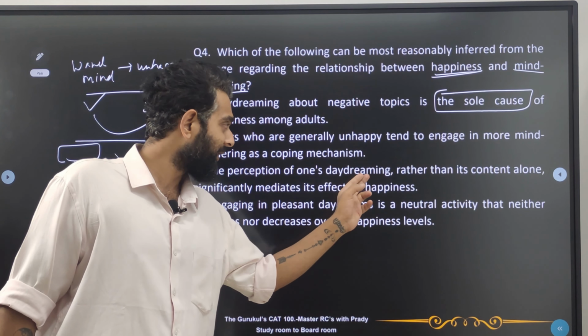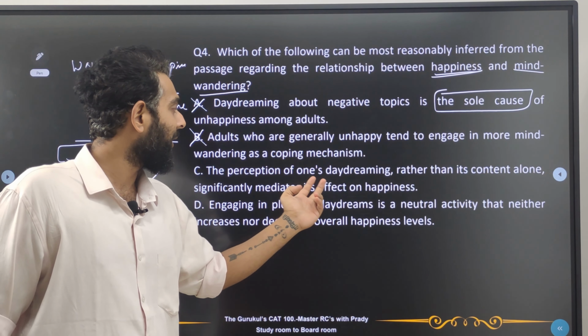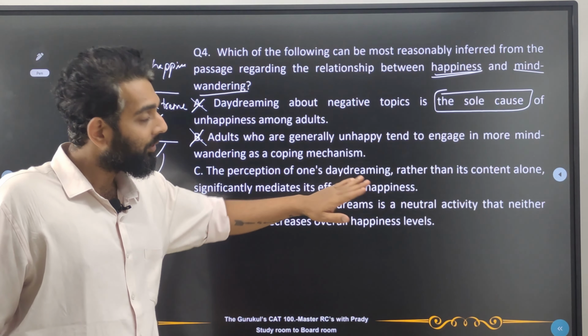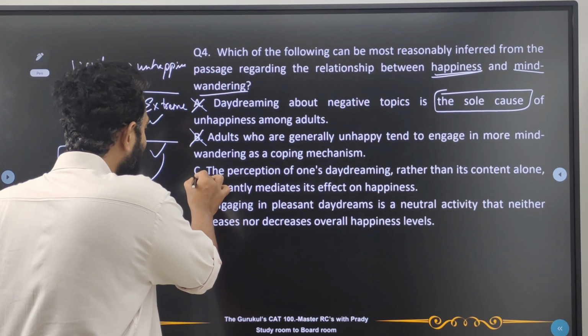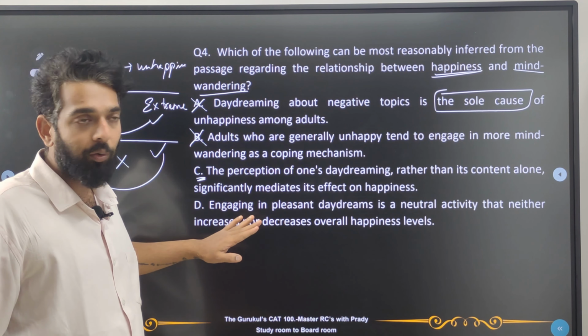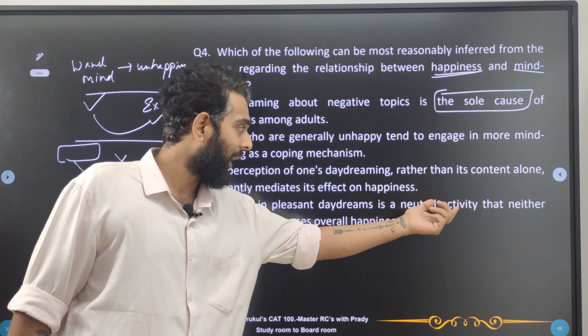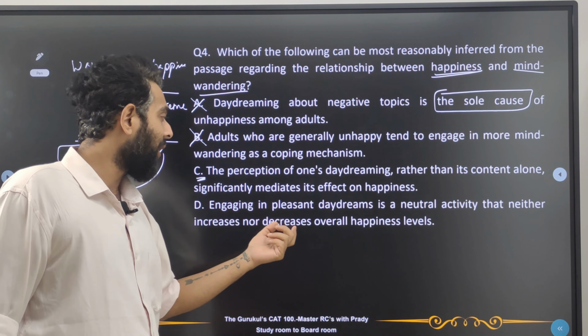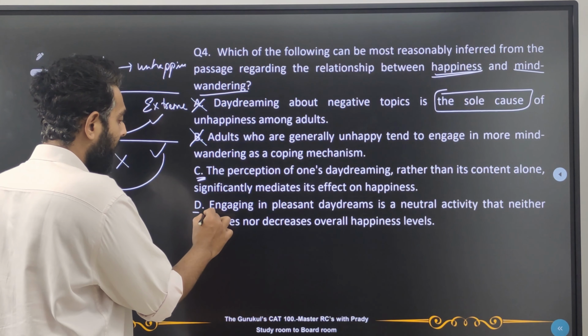The perception of one's daydreaming rather than its content alone significantly mediates the effect on happiness. Now this is so far a bit being told in the passage, so we can keep this option aside. Let's look at the last option. If that's not suiting, then we'll go for the C option. Engaging in pleasant daydreams is a neutral activity that neither increases nor decreases overall happiness levels. Now this is very, very definite.